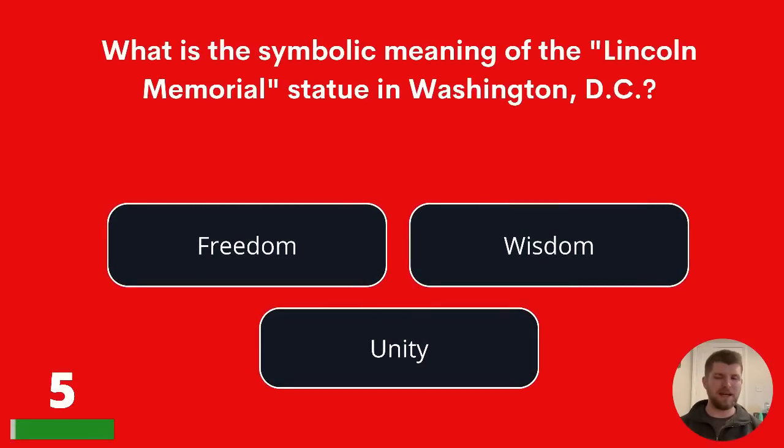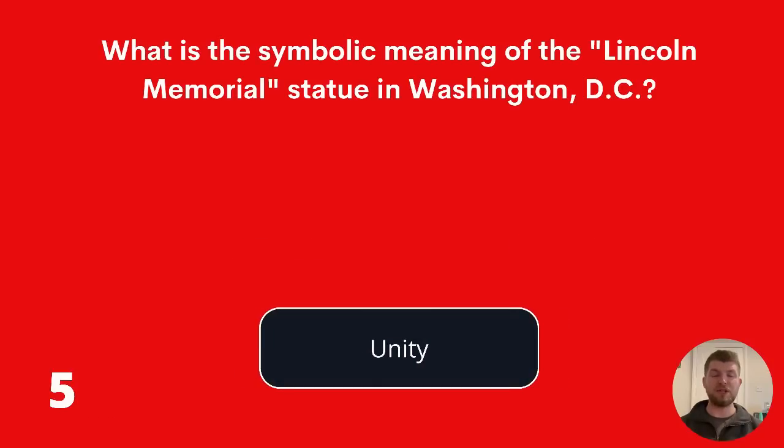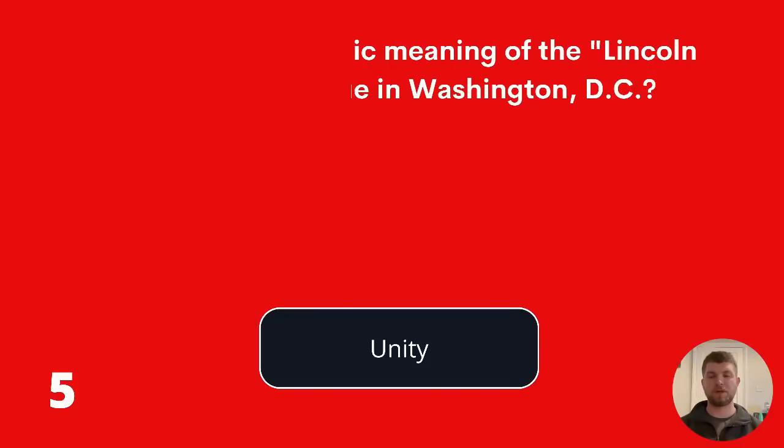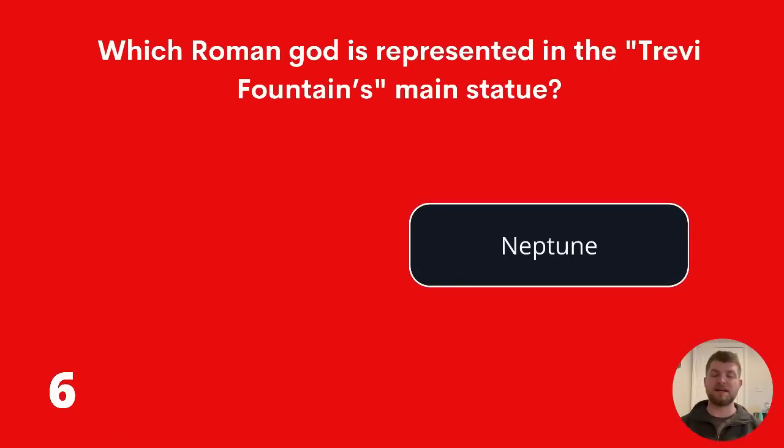What is the symbolic meaning of the Lincoln Memorial statue in Washington, D.C.? Freedom, wisdom, or unity? The answer is unity. Question 6. Which Roman god is represented in the Trevi Fountain's main statue? Mars, Neptune, or Apollo? The answer is Neptune.